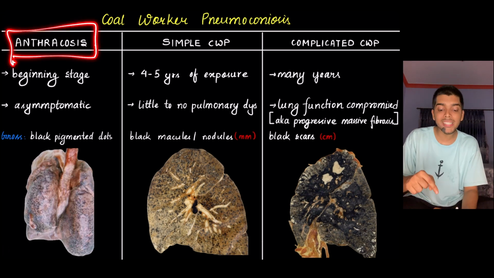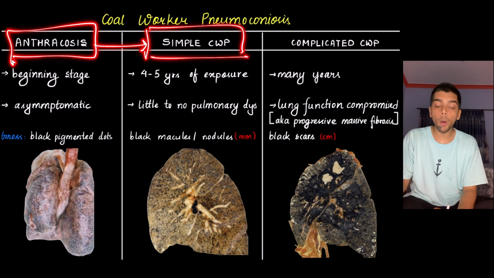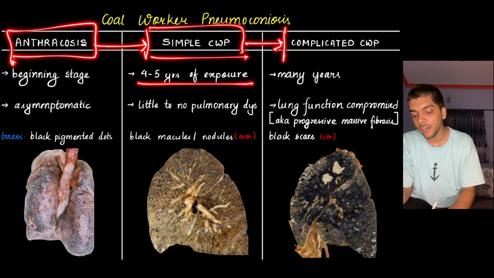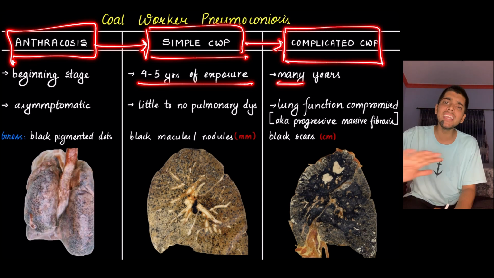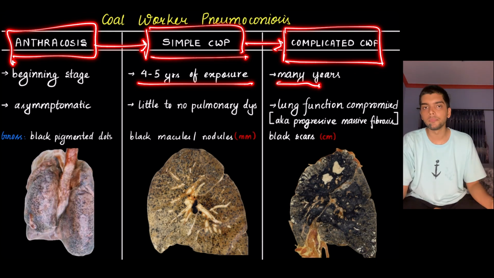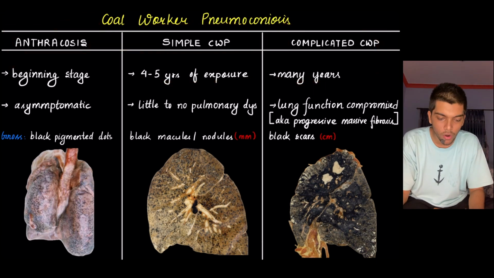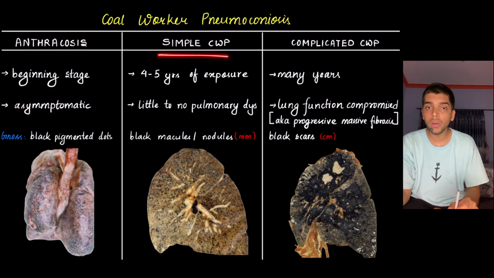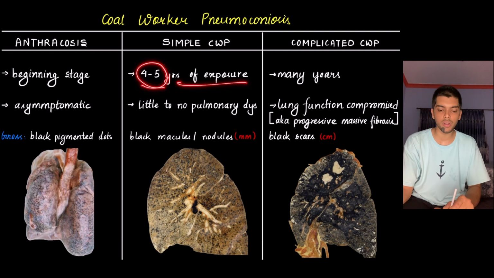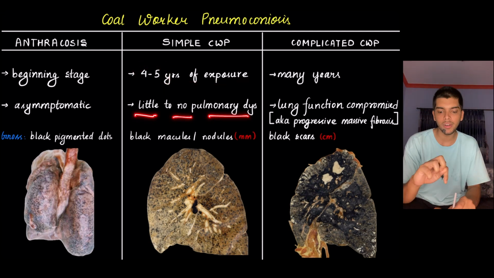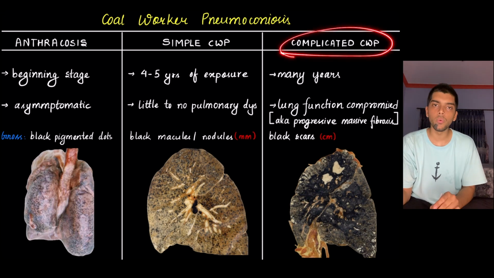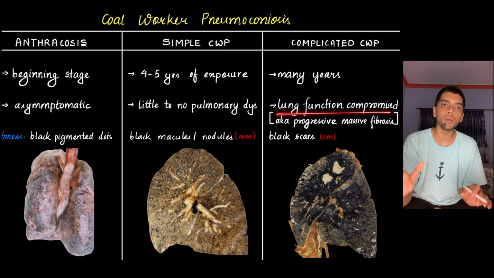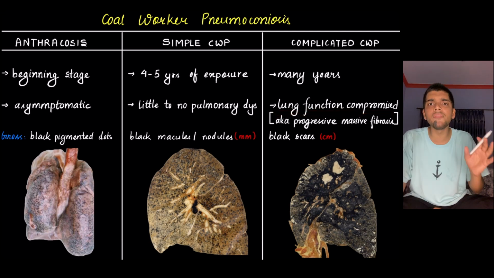Anthracosis worsens into simple coal worker pneumoconiosis upon 4 to 5 years of exposure, and simple coal worker pneumoconiosis worsens into complicated coal worker pneumoconiosis upon many years of exposure. So initially, the beginning stage is anthracosis, where it is asymptomatic. Then there's simple coal worker pneumoconiosis upon 4 to 5 years of exposure, where there is little to no pulmonary dysfunction. And finally, there is complicated coal worker pneumoconiosis upon many years of exposure. Here, the lung function is compromised. Why? Because there is massive fibrosis.